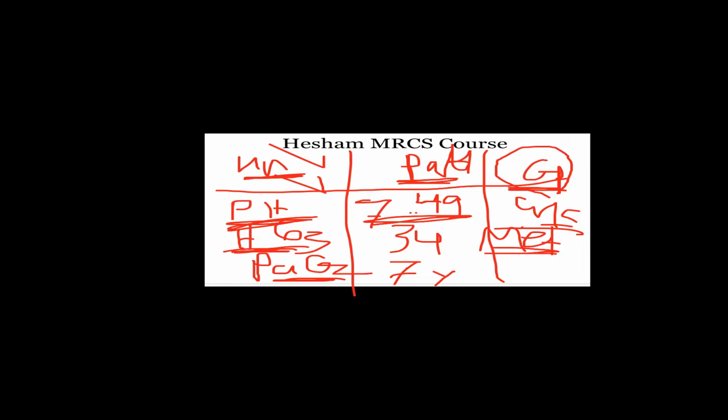So it is uncompensated or partially compensated or completely compensated. If PaCO2 is in the normal range, there is no compensation. But if it started to increase to compensate for the high HCO3, I will start to increase the CO2 to compensate the high HCO3. So it is here partially compensated. But when the pH returned to normal, it is completely compensated. Okay, let's go for questions.